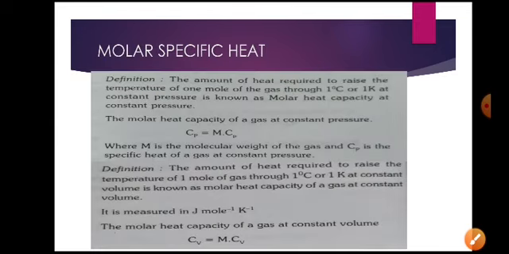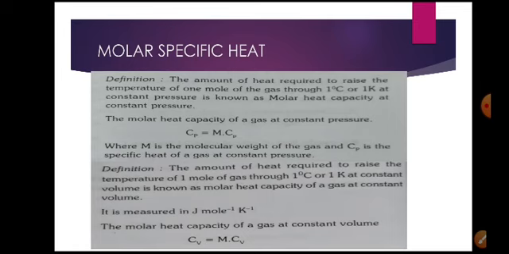The amount of heat required to raise the temperature of 1 mole of gas through 1 degree Celsius or 1 degree Kelvin at constant pressure is known as the molar specific heat at constant pressure.